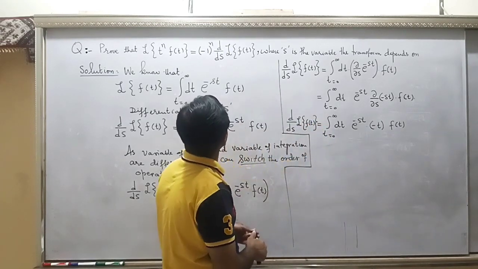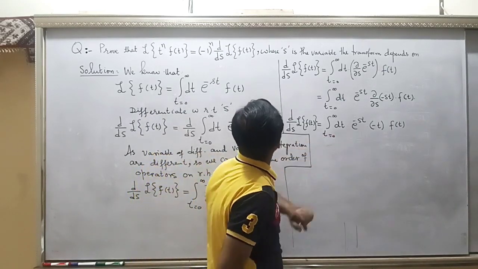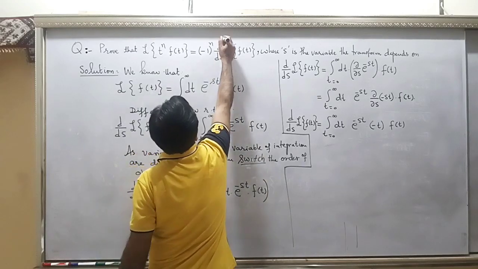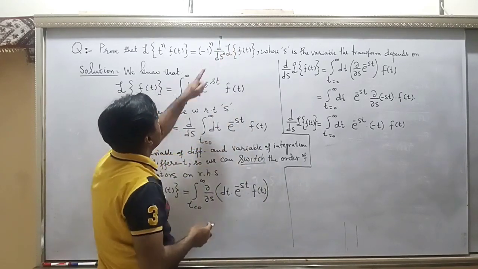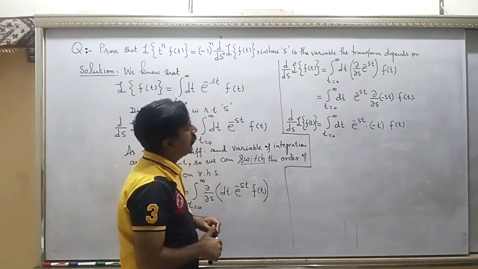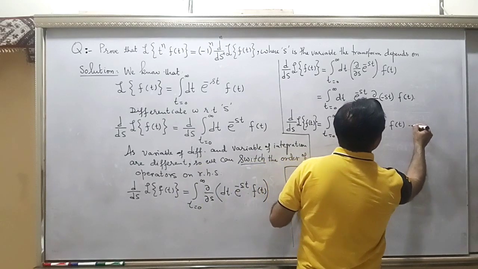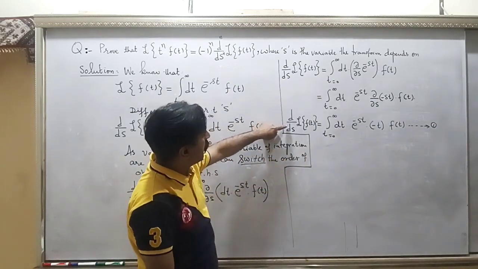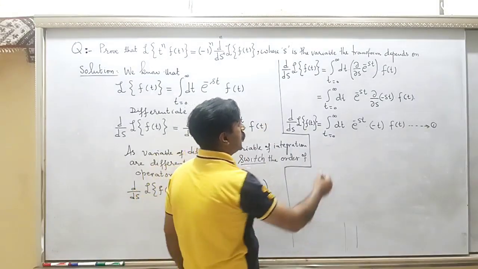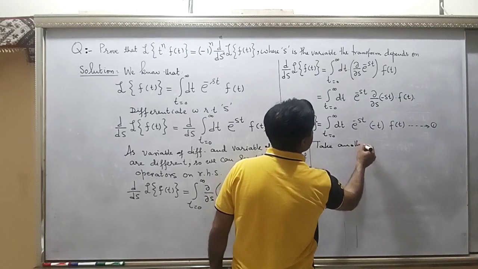Now you have differentiated it one time. This is d^n by ds^n, where n is the order of the derivative. You have taken the first derivative of this thing. You can write it as equation number 1. Now you need to take another derivative of this thing.